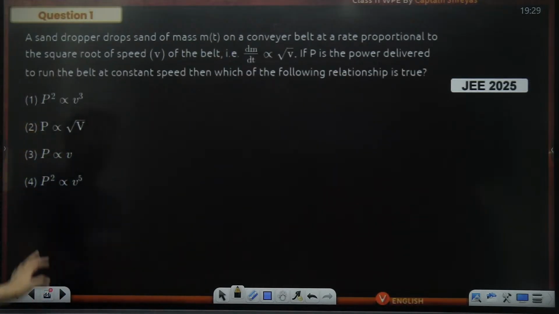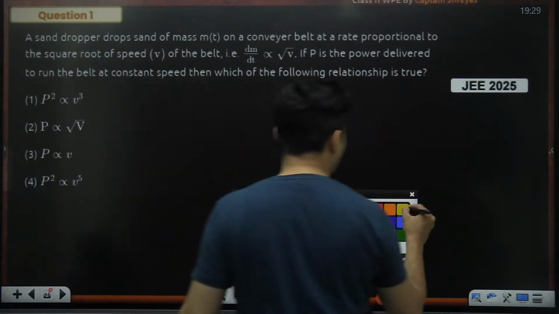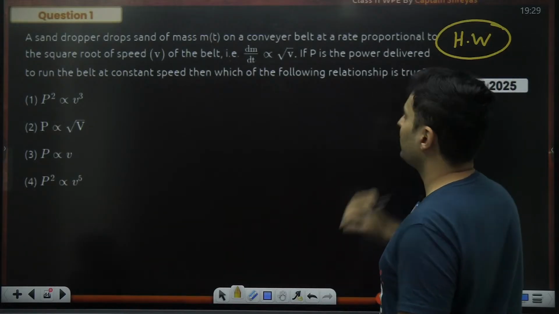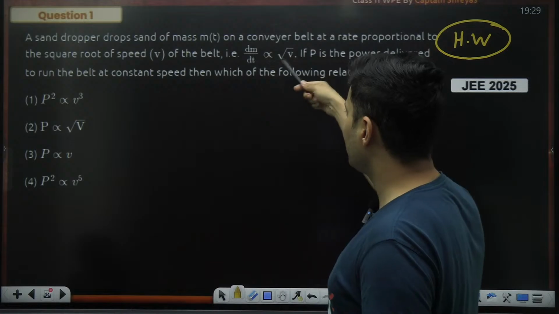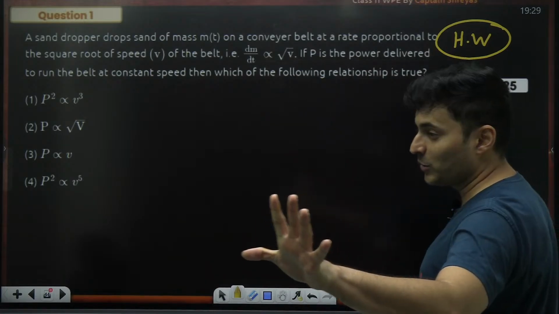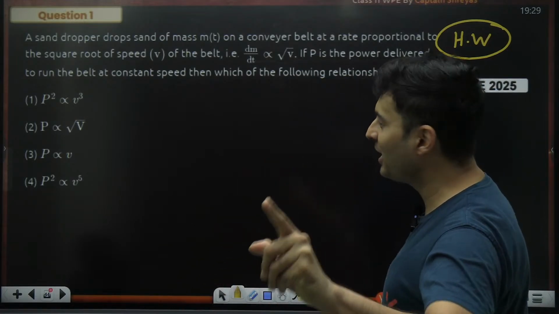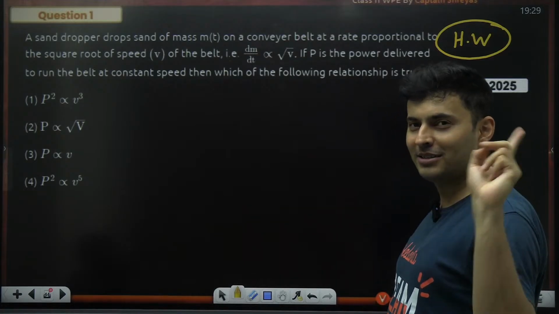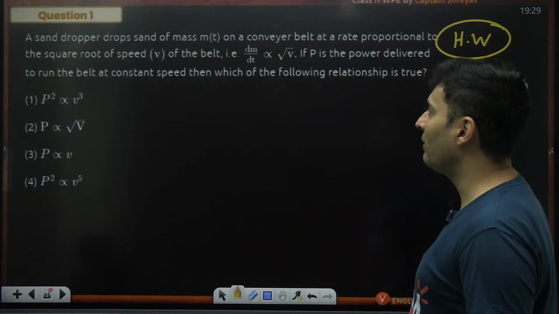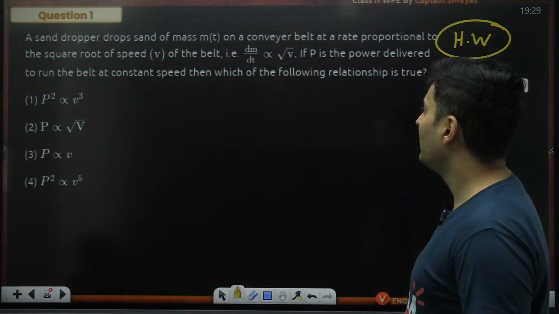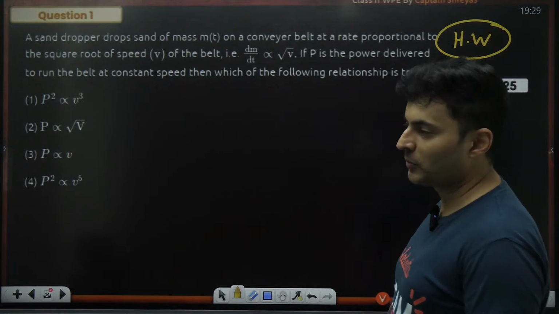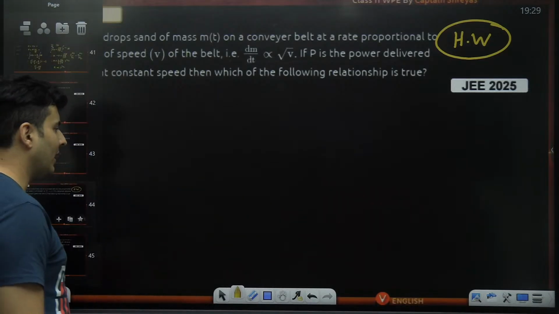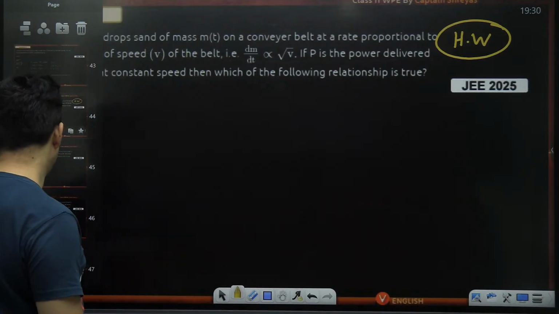Yeah. So take this question as homework, because again, it's a very similar question. I'm pretty sure you will be able to solve it. Here again, some dm by dt belt type of question is there. So think carefully how you are going to solve. I've shown you both the methods, the correct and the incorrect methods, in one of the previous problems. If P is the power delivered to run the belt at a constant speed, which of the following relationships is true? Try to solve this particular question and make sure you put the correct answer in the comment section after the session is over.